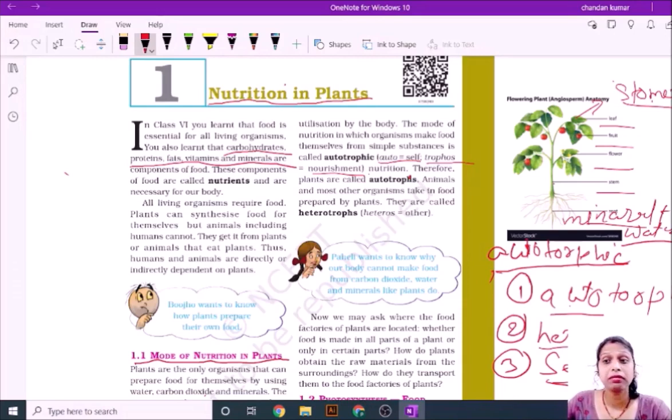There is also a green pigment, because of which the color of the leaves is green. Its name is chlorophyll.